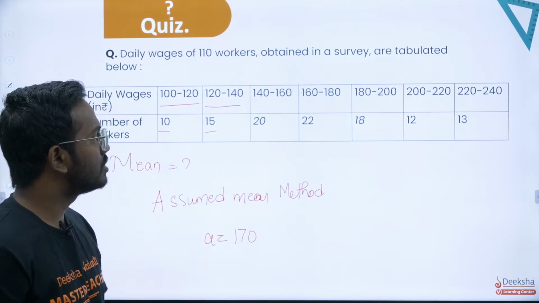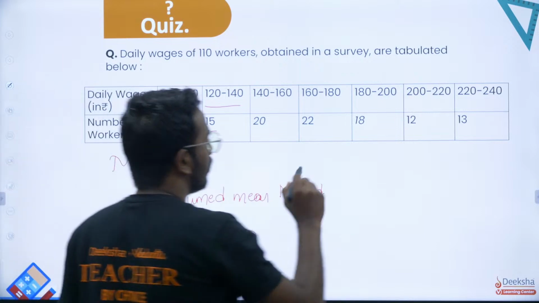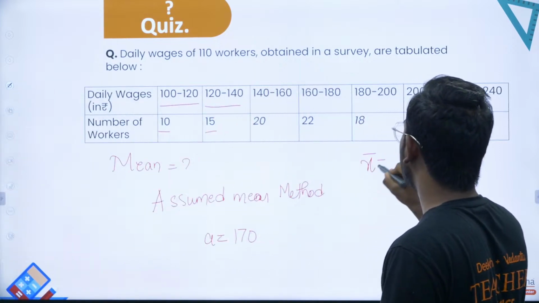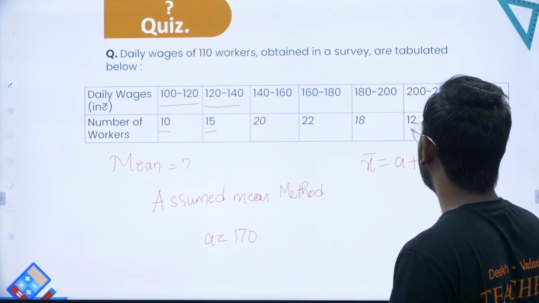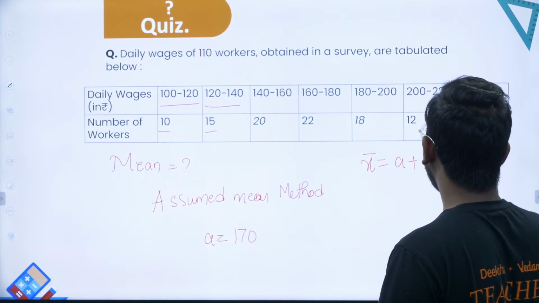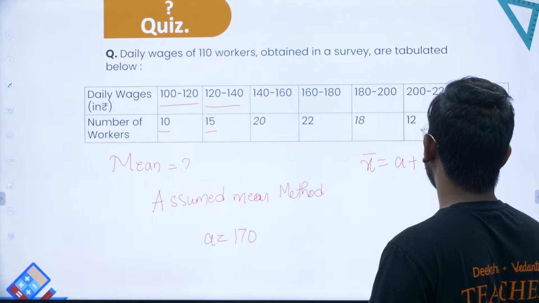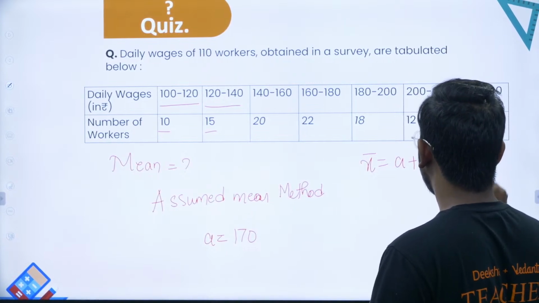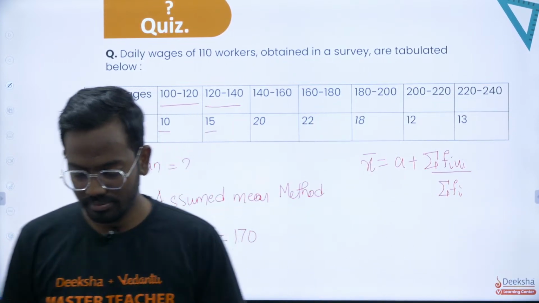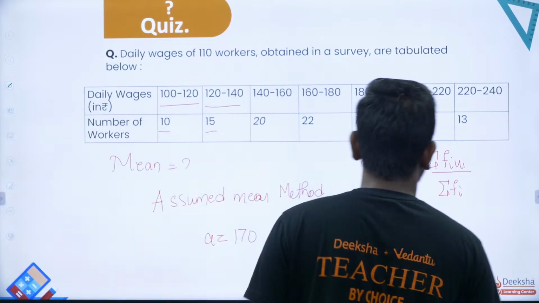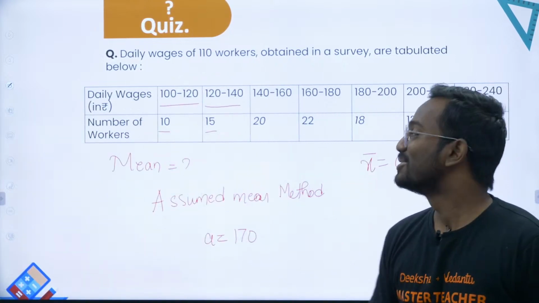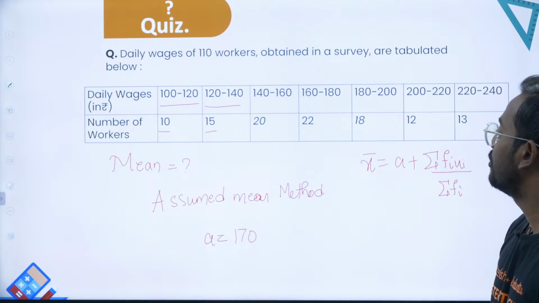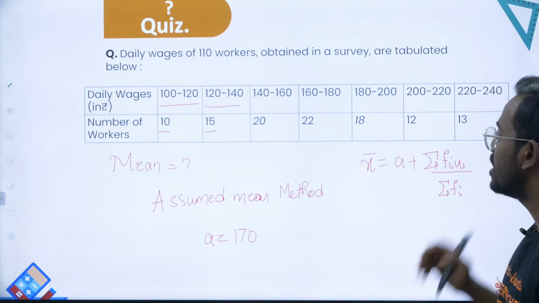So a is equal to 170. Using this formula, mean x bar is given by a plus summation fi ui divided by summation fi. That will give you the mean, right? So now how do you find ui here? What is ui, sir?